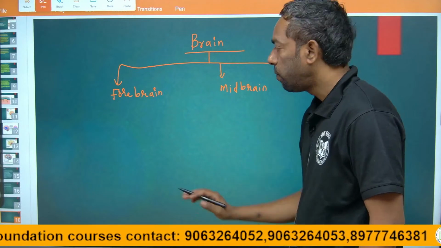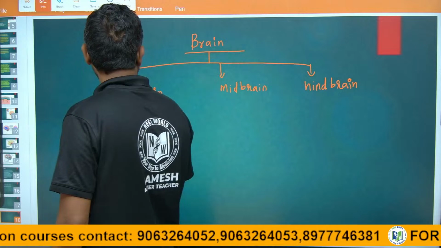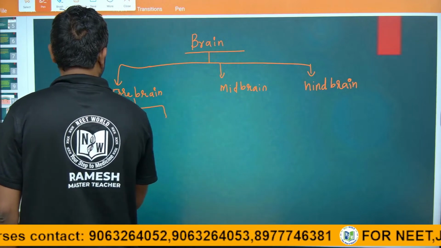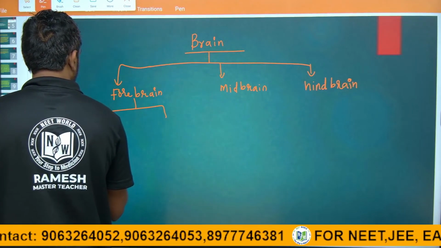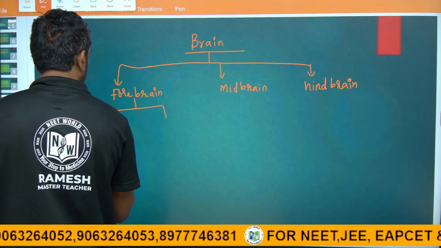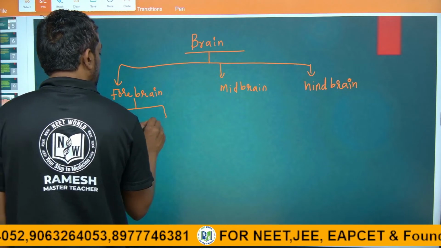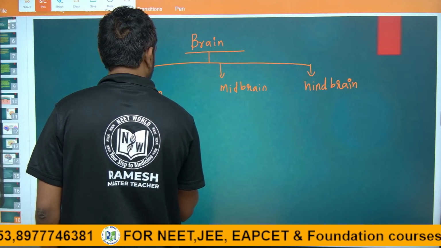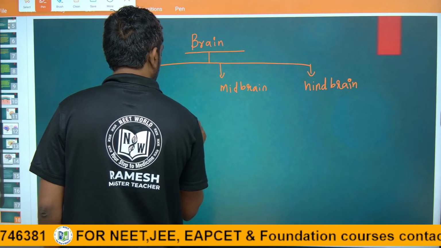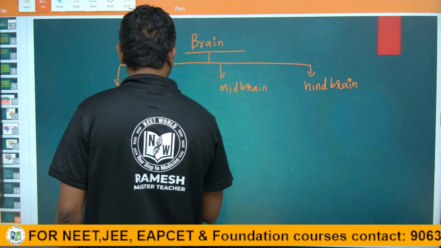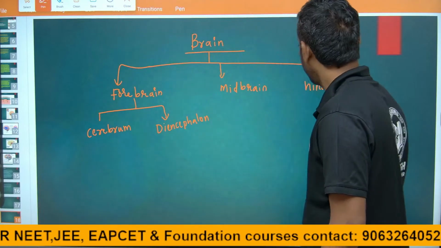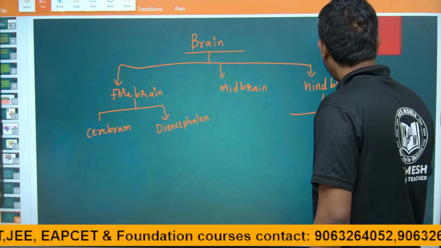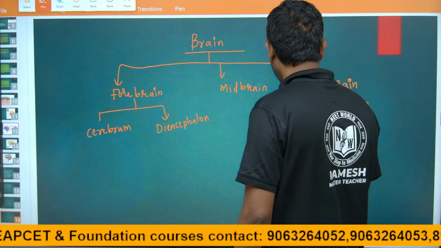Forebrain has again 2 types, cerebrum and diencephalon. And hindbrain also has 2 types, pons and medulla.